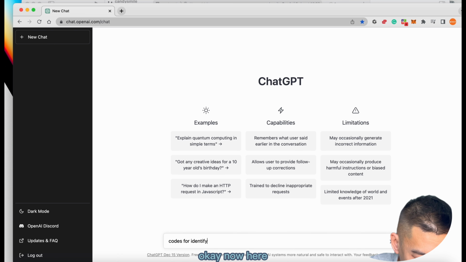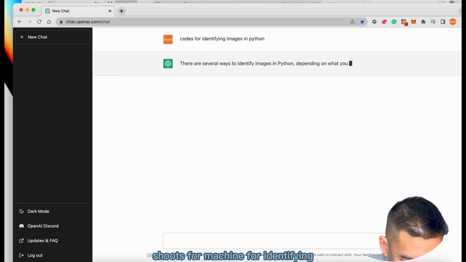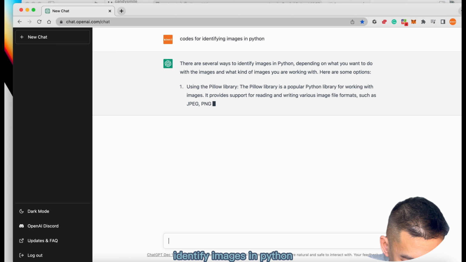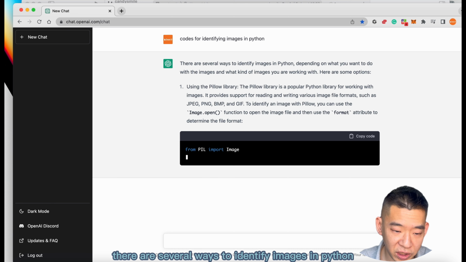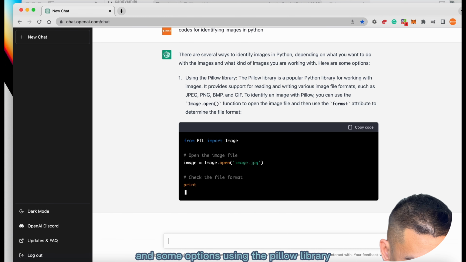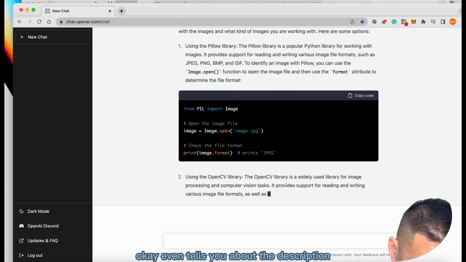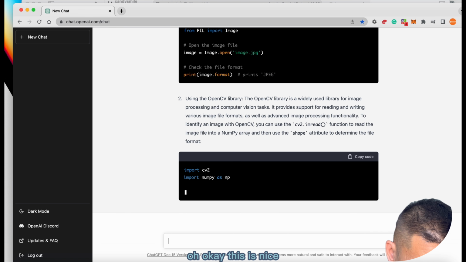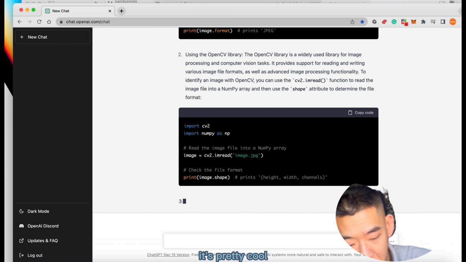Okay, let's see what happens. Now, shortcuts for a machine for identifying images in Python. Let's see what happens. There are several ways to identify images in Python. There are some options using the Pillow library. It even provides the extensions, and tells you the description. Okay, this is nice. Print image, OpenCV library. That's nice, pretty cool. It provides support for reading and writing.